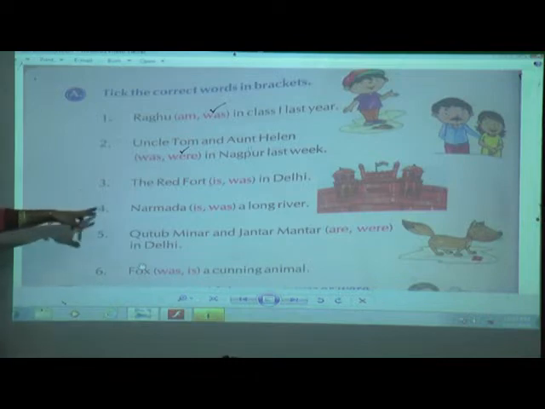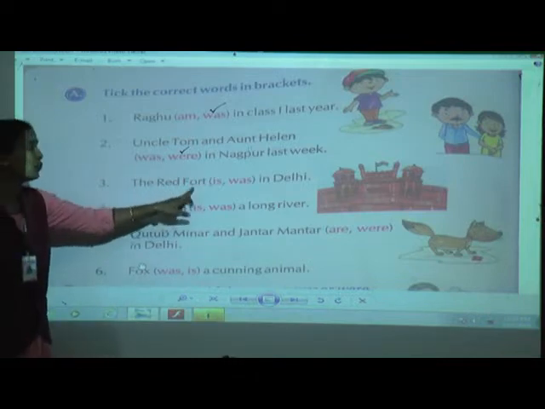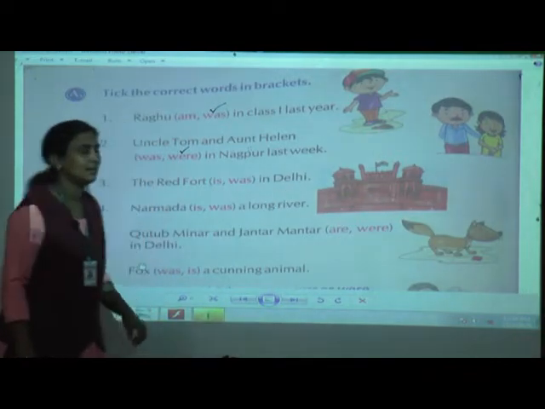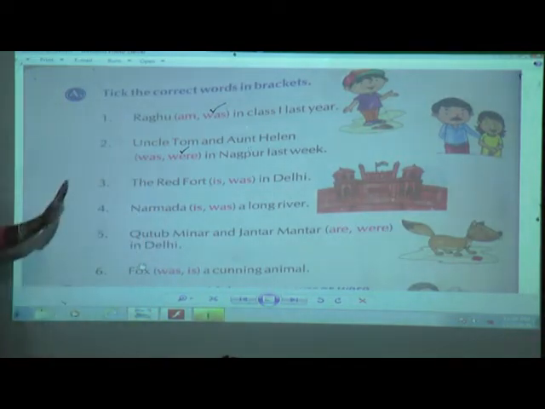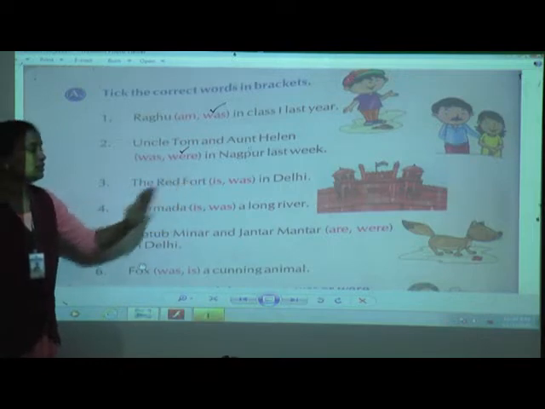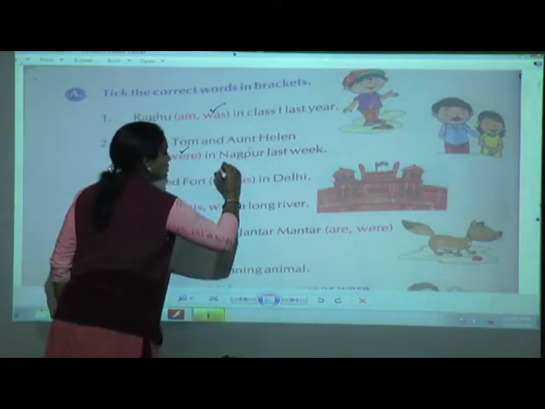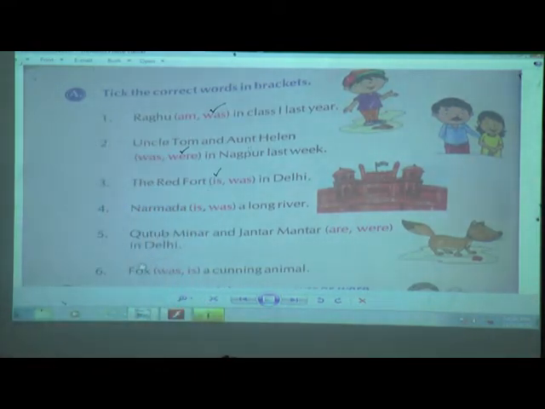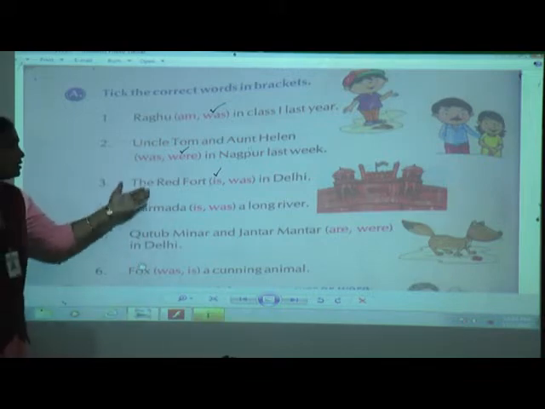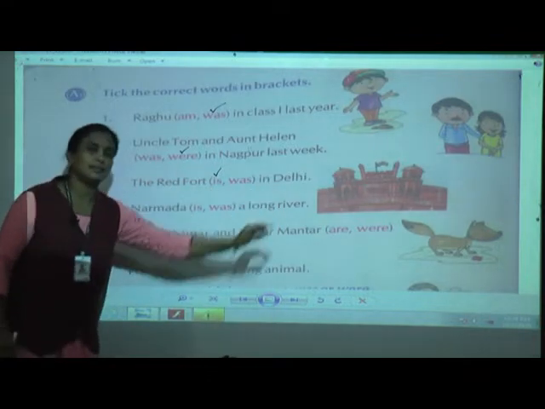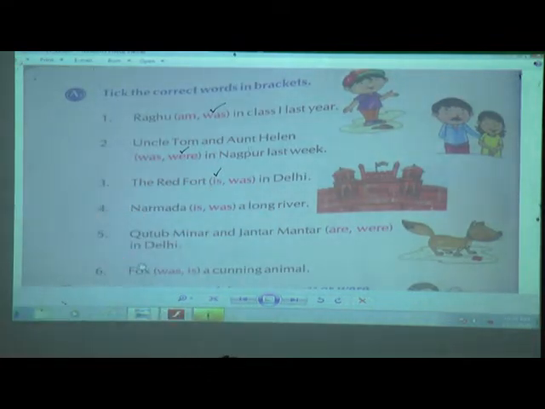The third one, children, the Red Fort is, was in Delhi. Now see children here, the Red Fort, it's always in Delhi only. So here we have to tick is. The Red Fort never changes its place. Now it is in Delhi only. So the Red Fort is in Delhi. The correct answer is is there.